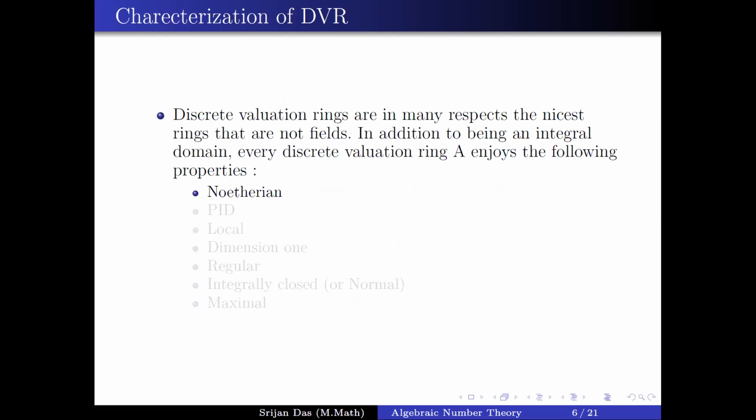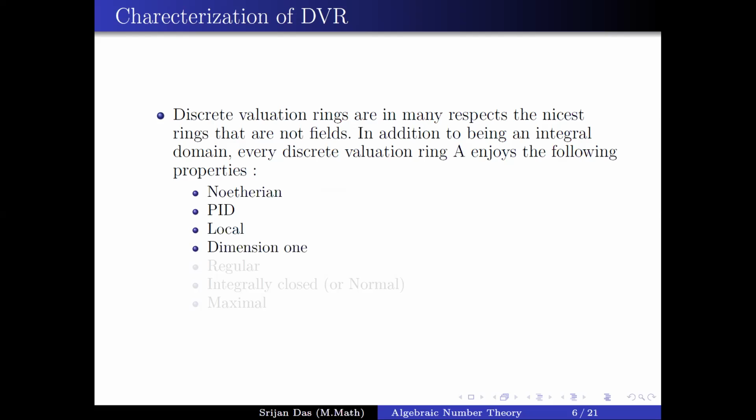Now, discrete valuation rings are in many respects the nicest rings which are not fields. In addition to being an integral domain, every discrete valuation ring enjoys the following properties. The first property is Noetherian. Why is it Noetherian? Because we have clearly proved that it is a PID, and PID means Noetherian. Again, we have proved that it's a local ring. And a very important property of a discrete valuation ring is that it is a dimension one ring. Dimension means the maximal length of a chain of prime ideals. So dimension 1 means that every non-zero prime ideal in the discrete valuation ring is actually a maximal ideal.